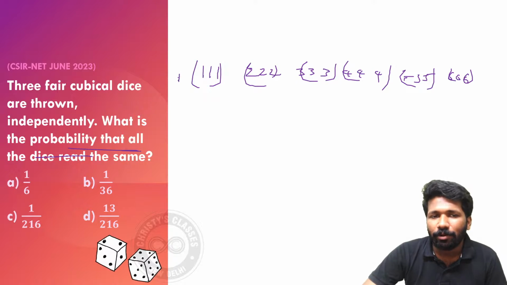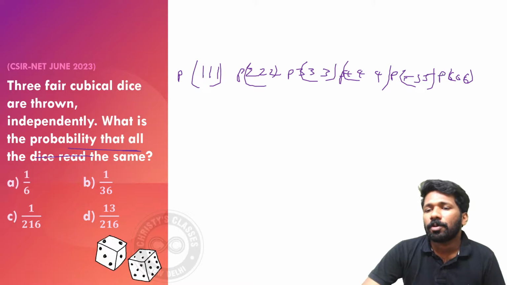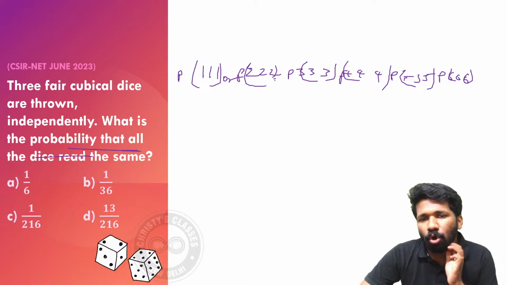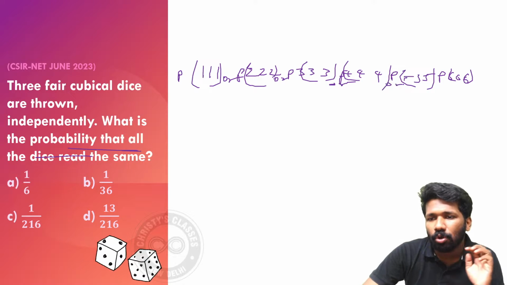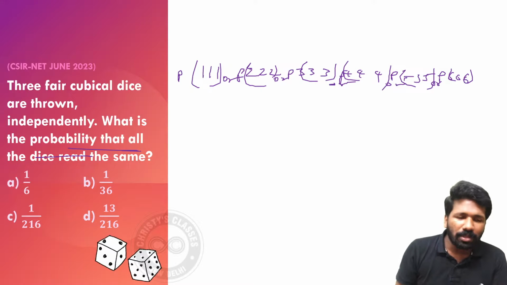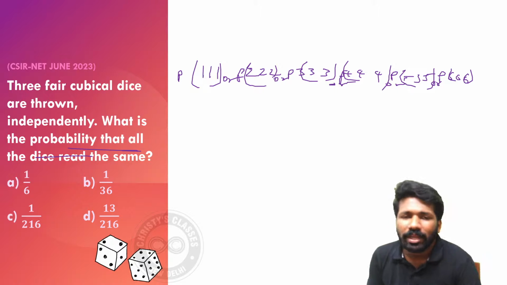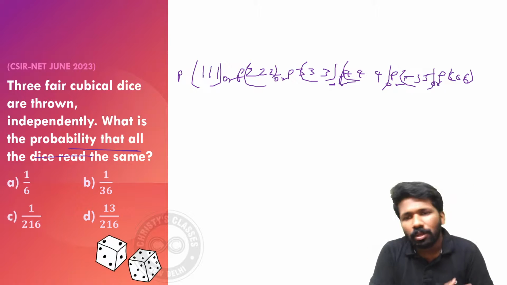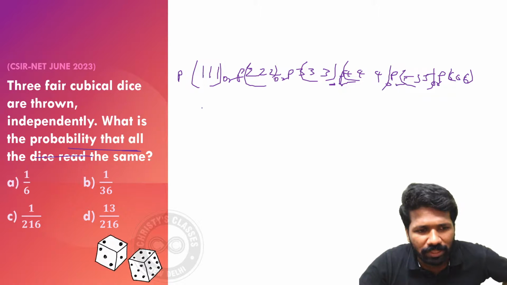So that can be narrowed down to probability of 1, 1, 1, probability of 2, 2, 2, probability of 3, 3, 3, probability of 4, 4, 4, probability of 5, 5, 5. This or this or this or this or this. Or means either this or this. We don't want both. I mean, it is not like only one of these is possible. All these 5 are okay for the dice to read the same.